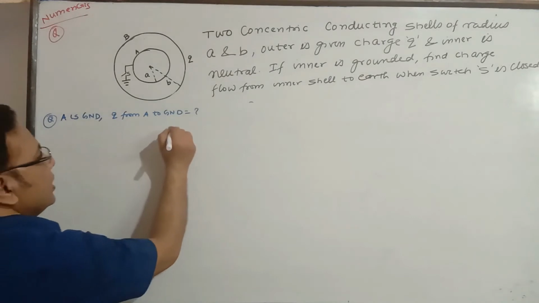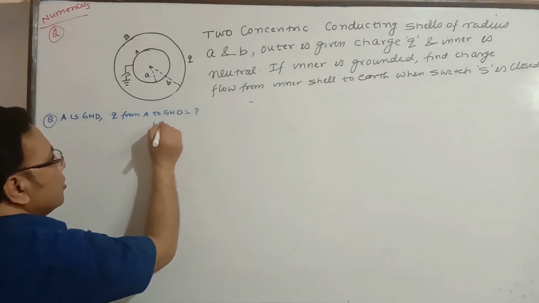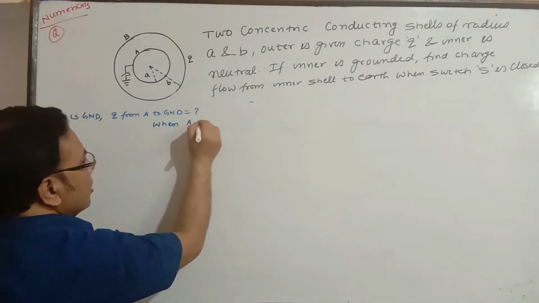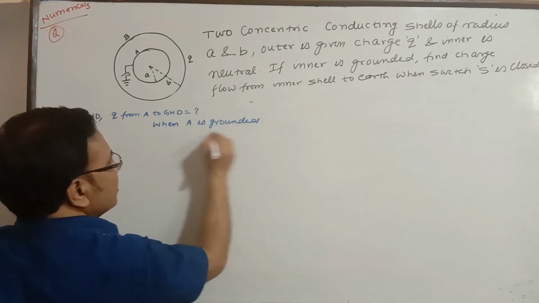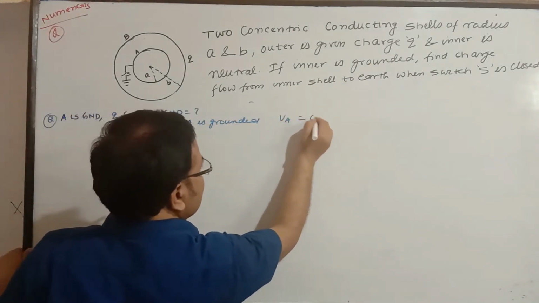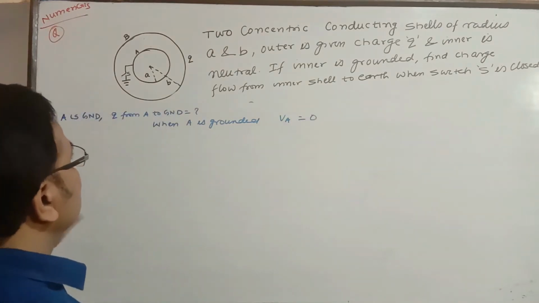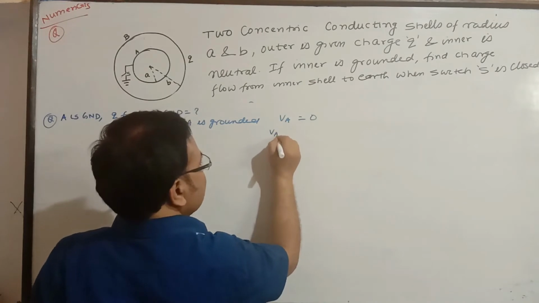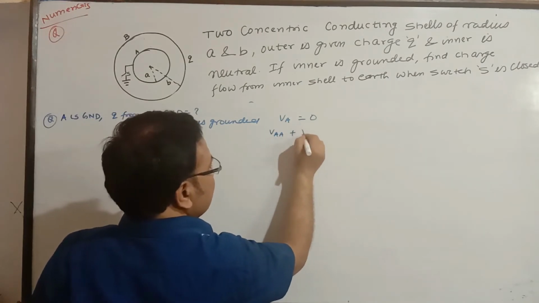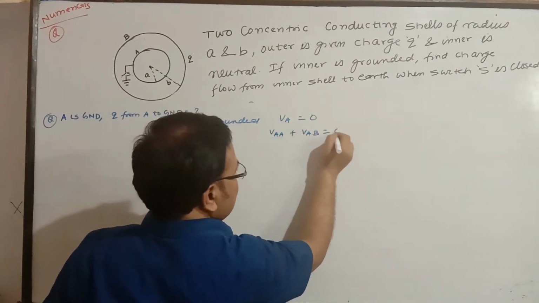So we can say when A is grounded, potential of A is equal to 0. We know the potential of A is due in two ways. Potential of A due to A plus potential of A due to B has to be 0.